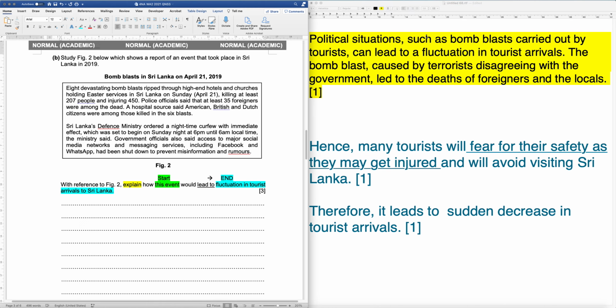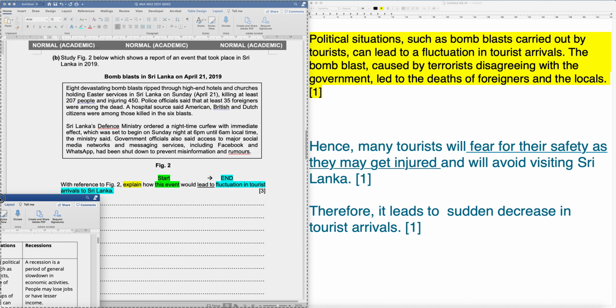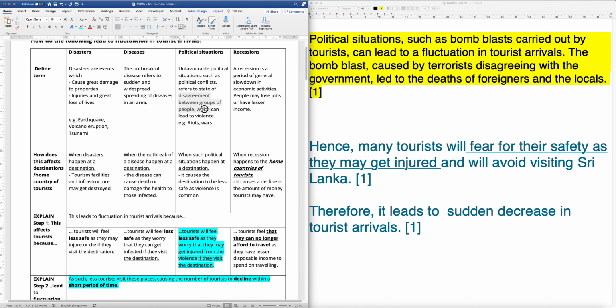So I also used this idea about it. Why did I talk about the disagreement? Because it's mentioned here, it's a state of disagreement. So how does it show? How is it less safe? Well, it makes people die.